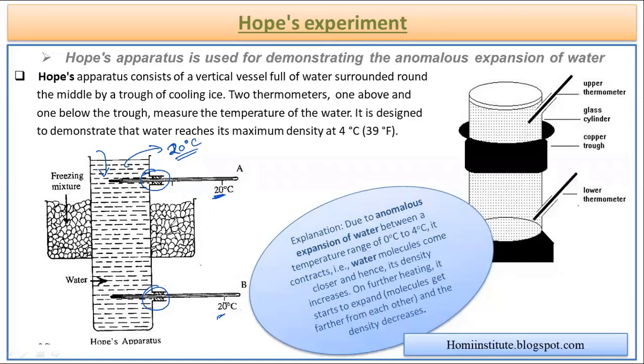Now, when this ice with salt has been placed in between, what was going on over here? Those particles which were near this ice column slowly reduced in temperature because the ice was absorbing heat from them. As the heat was absorbed, the water molecules at the very beginning slowly increased in density. देखो, हम लोगों ने पहले ही समझा हुआ है कि जब हम लोग किसी भी लिक्विड को ठंडा करते हैं, चाहे वो पानी क्यों ना हो, जैसे जैसे हम उसको ठंडा करेंगे, पार्टिकल्स नजदीक आएंगे तो डेंसिटी वहां पर इंक्रीज होगी.